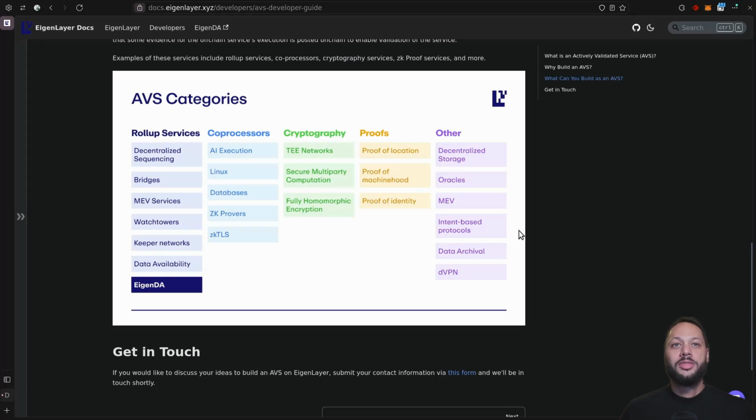So also on the documentation page, they give a list of all the different types of things you can build as an AVS. So you can do things like MEV services, keeper networks. You can do things like AI inference, manage databases. Basically, whatever you can do off-chain, but verify on-chain, you can build as an AVS.